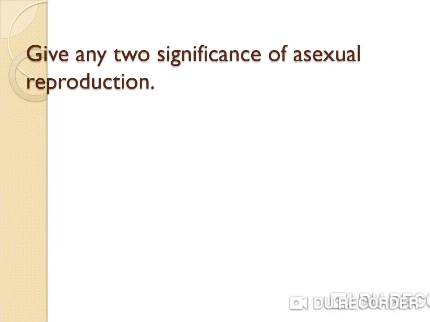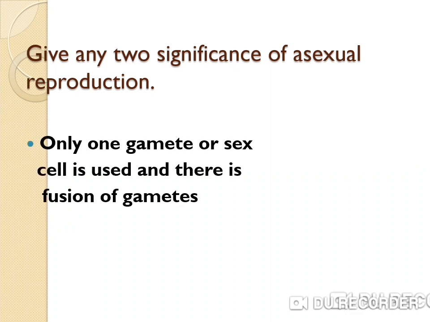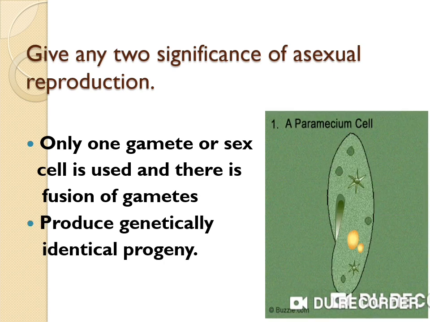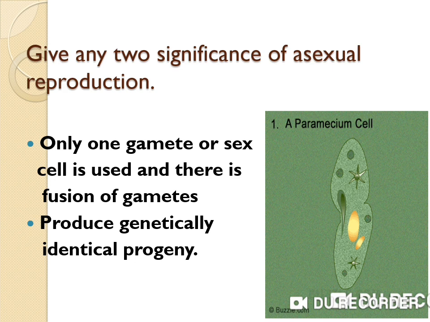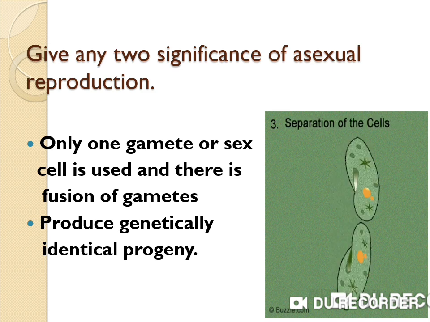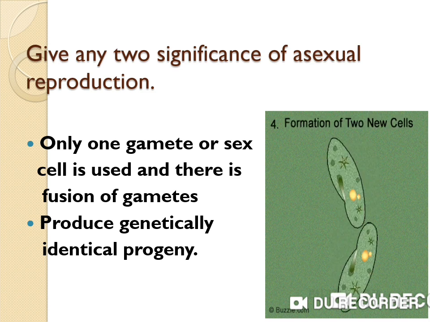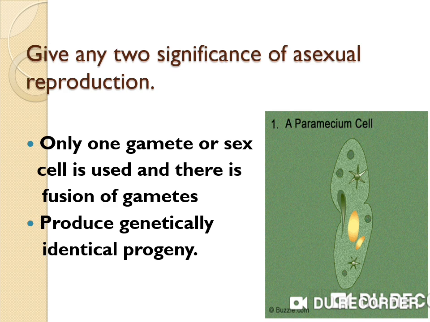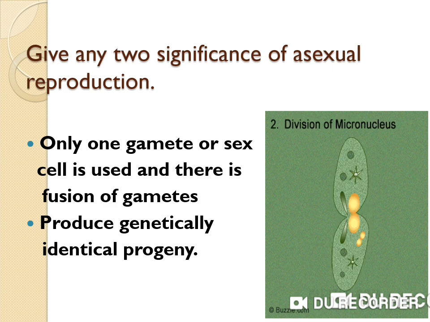Next question, give any two significances of asexual reproduction. Only one parent is involved, and there is no fusion of gametes or sex cells. Next, it produces genetically identical progeny. Another significance, it is uniparental reproduction. A mate is not required. It involves a simple process of division and mitosis. It is a quick mode of reproduction.